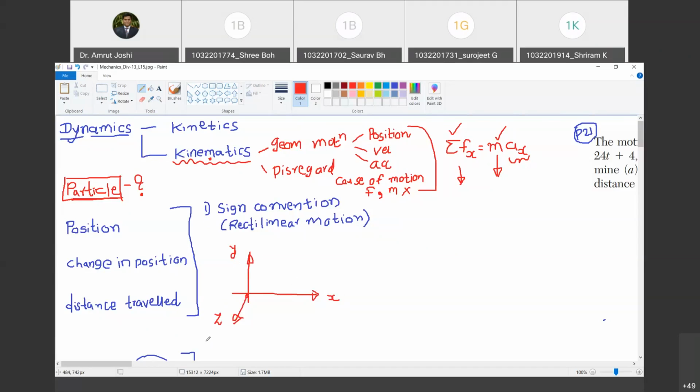So the first thing that you have to do is choose a point in space as a reference. Do you agree with me? Yes, sir. And that point I'm going to call the origin, and I'm going to denote it by the notation O. That can be any point in this space.